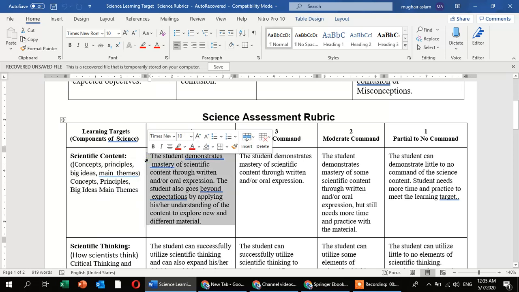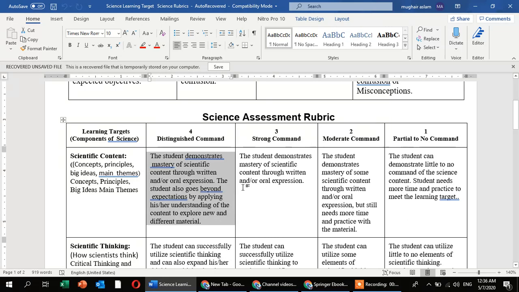Now, if you are demonstrating your mastery of scientific content through written or oral expression, as you are making your own videos, then you will get 100% marks, full marks. You also go beyond the expectation by applying understanding of the content to explore new and different materials. Like you are making some activity, we are giving you a certain material, but you are making your own selected material, and after that you make the same scientific presentation or activity.